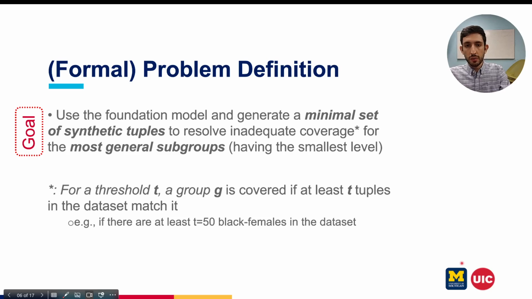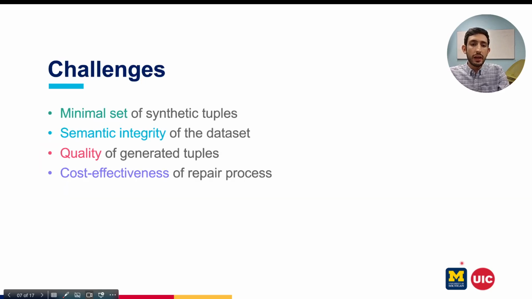The most general subgroup is the subgroup with the smallest level whose coverage is less than the threshold. For example, if we have a threshold of 50 and the number of black females in our dataset is 40, then black female is a maximal uncovered pattern that we have to fix, but black and female should each be covered. If either of these is not covered, then it will be the most general subgroup. Now you can think that, okay, we find this most general subgroup, then we can just pass this to our foundation model and generate the tuples that we need.